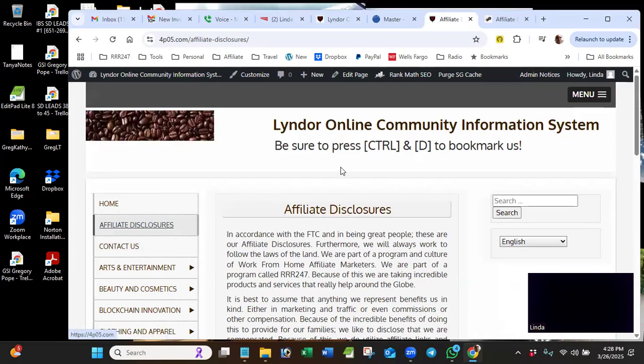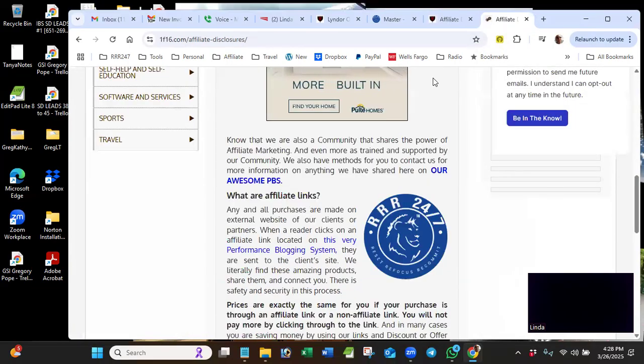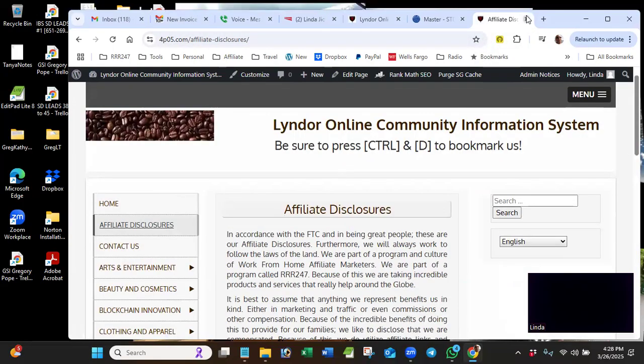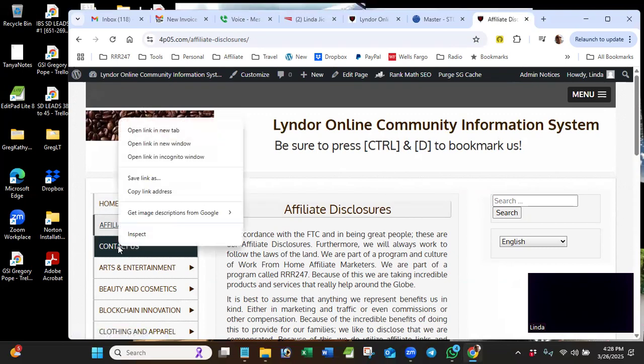So let's say I wanted to have two pages open at one time. We don't need this. This is 1F16. If you right click on a link, any link, a right click gives a list of different options. A left click is an action that makes it happen.